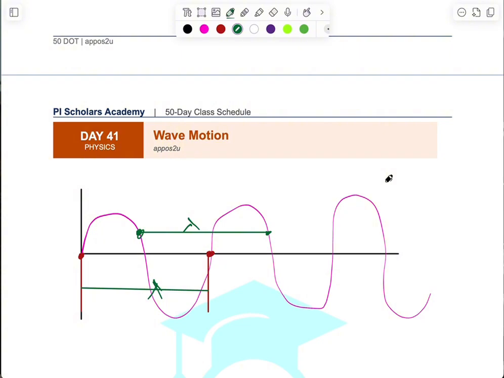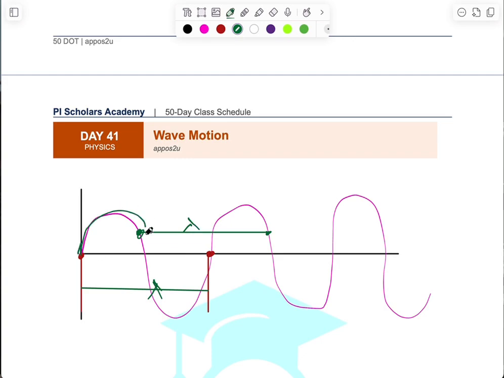Another thing is period. What is period? Period is the time taken for one particle of the medium to complete a full oscillation. So completing a full oscillation also means that you are completing a wavelength. Just like I said, for you to move from one phase to another, then you have completed a period. So the time taken to complete a single oscillation is actually a full wavelength. Sorry, it's a period, that time.